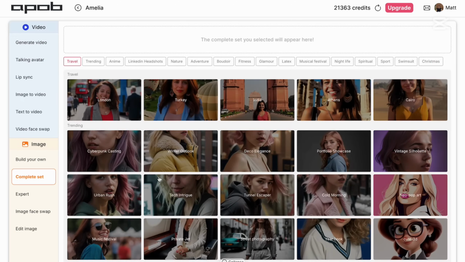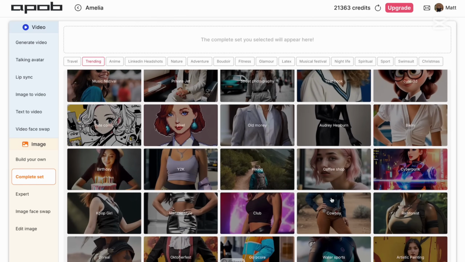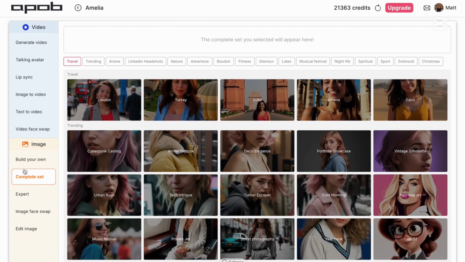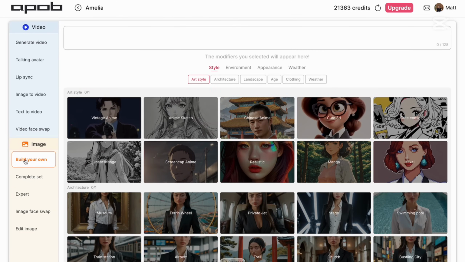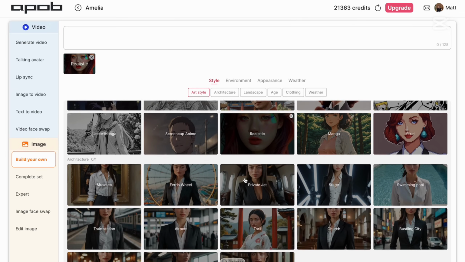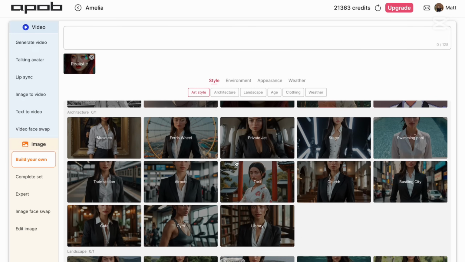So let me expand it a little bit. So complete set, for example, cold morning. So we have everything that is here. We will have background, we will have the style, the cloth style. So this will be everything already done for you, picked for you. You don't need to pick anything here. But if you want to build something by yourself, you can pick this option, and now you have a few different styles. So now art style, it might be anime, realistic, manga, pixel, whatever it is. Let's pick realistic for this one. Architecture, so this is something that you can pick, but you don't have to. So for example, it might be gym.